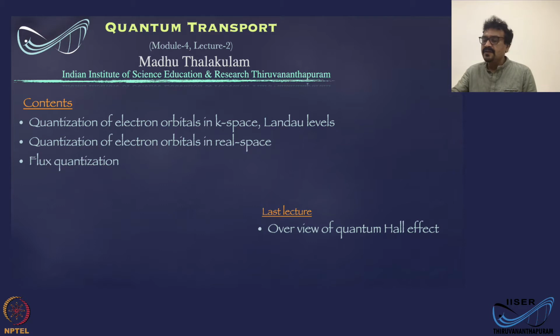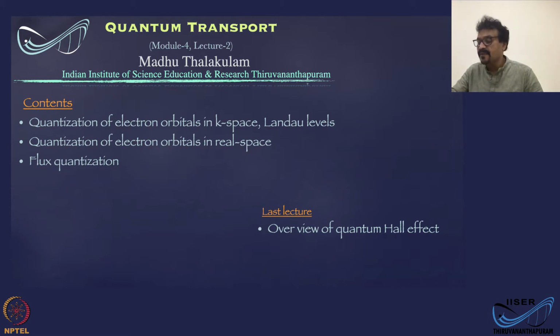In the previous lecture, we did an overview of the quantum Hall effect. In this lecture, we will look into the mechanism of quantization of electron orbitals in k space, Landau levels, and the electron orbitals in the real space, their quantization, and flux quantization.